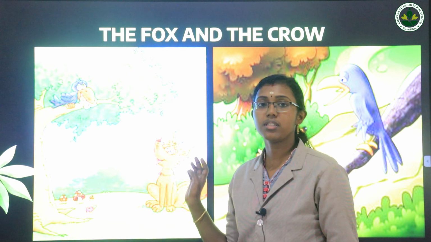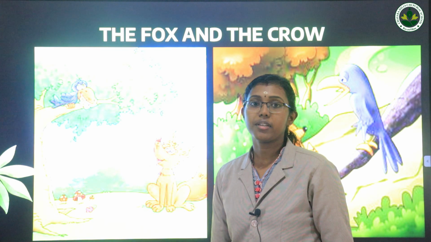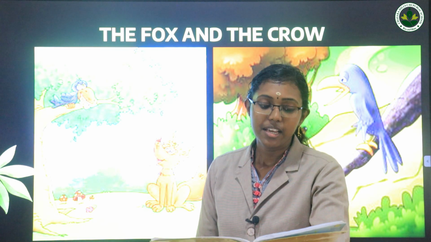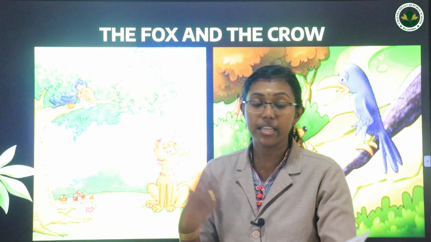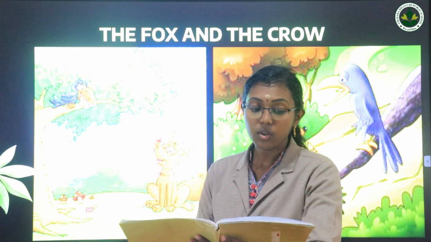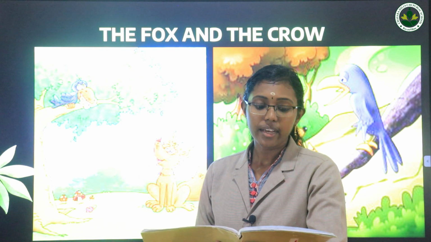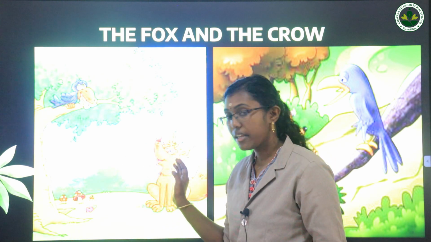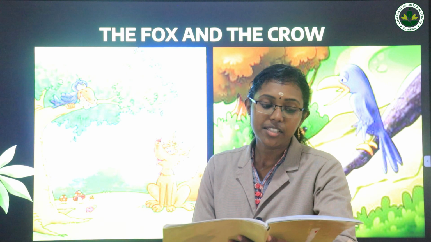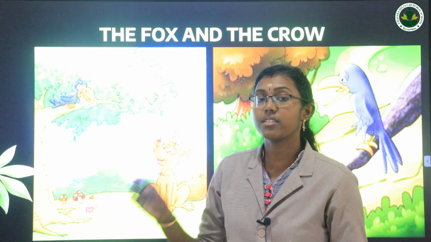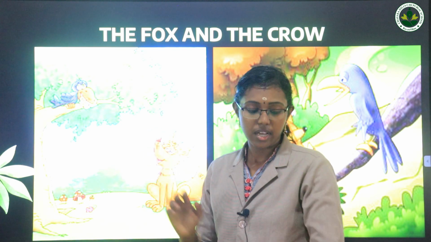So here the fox is planning something to get the morsel from the crow. So he is saying, said the fox in an admiring tone, means he was saying with a lovely approval, "My word, Sir Crow." He is calling the crow, "Sir, Mr. Crow, sir, you are a handsome bird." Fox is saying that you are looking so beautiful, you are a handsome bird and you have such gorgeous, such beautiful, neatly arranged feathers.